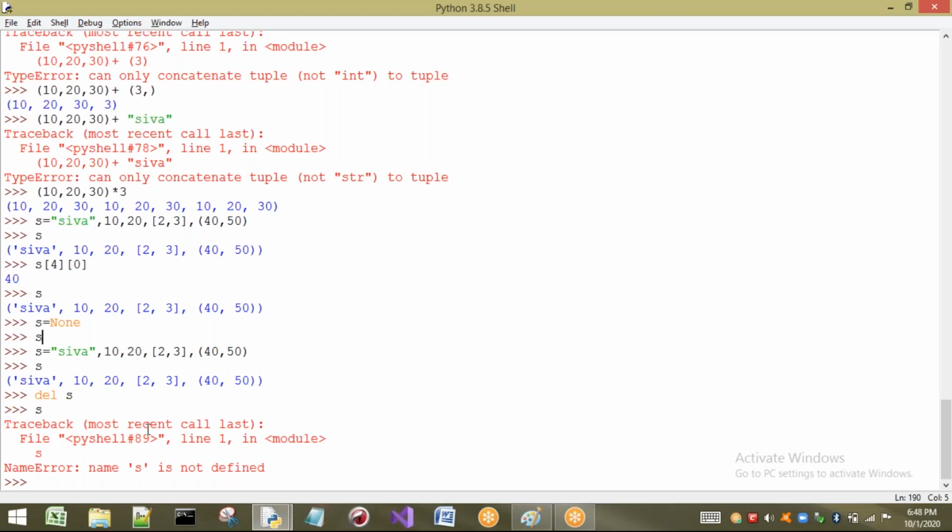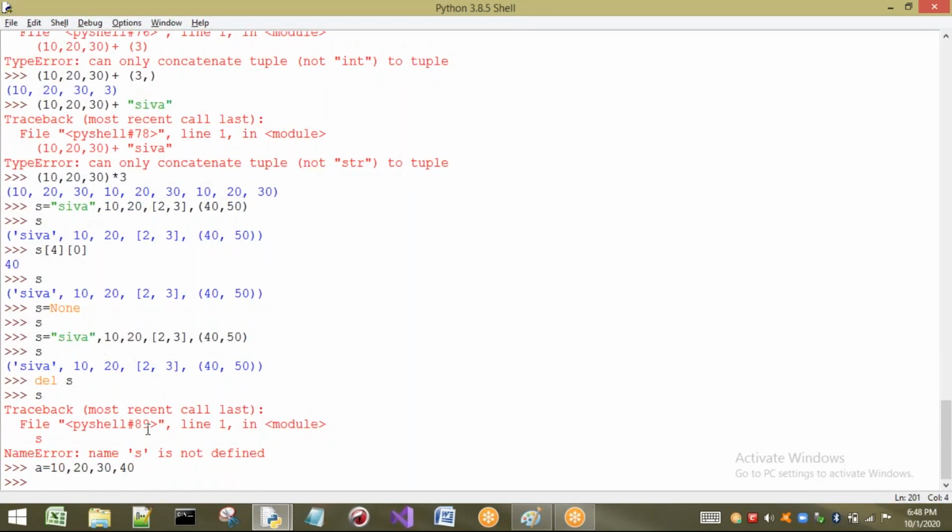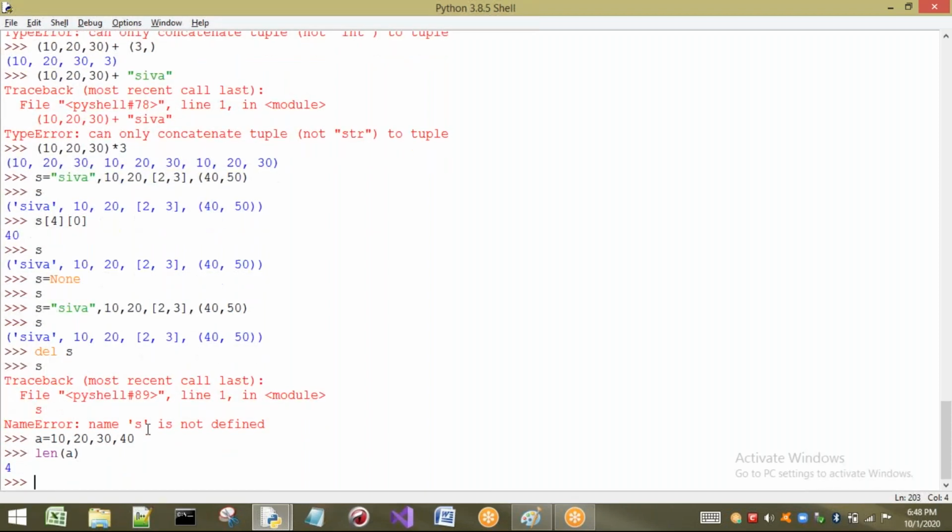I will be fast because we have already seen these methods. Some more methods of the same type are available here also. I will show you quickly. Let me take a tuple, a equal to 10, 20, 30, 40. If I want to find the length of the tuple, I have to use len of a, as we have seen in the previous session for lists also. So what do we get?